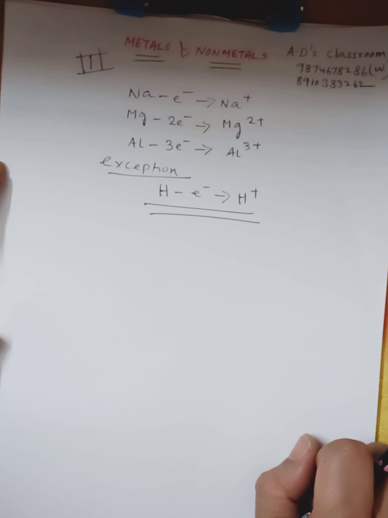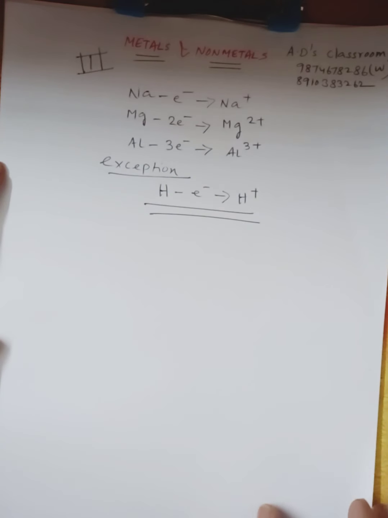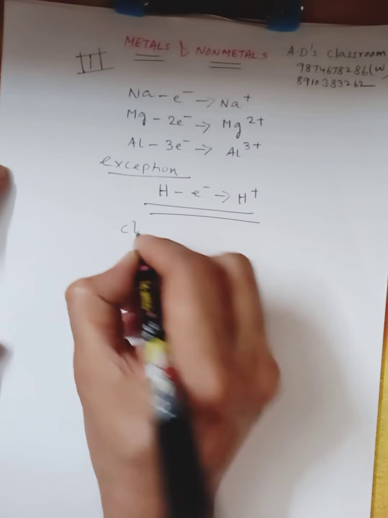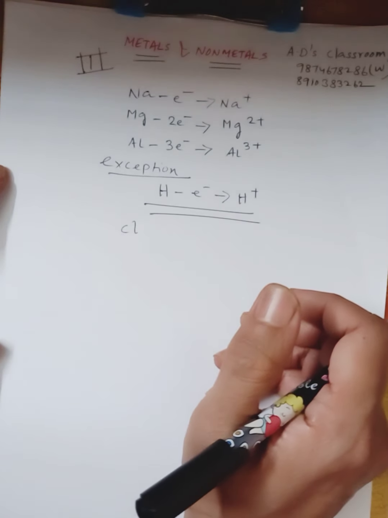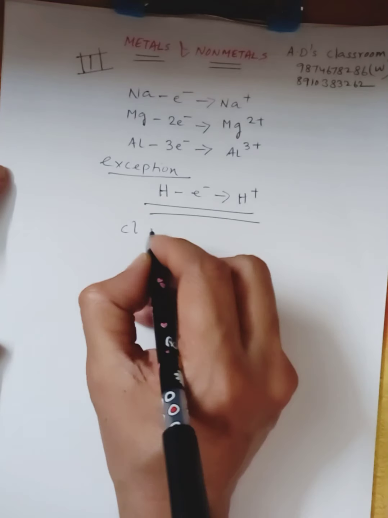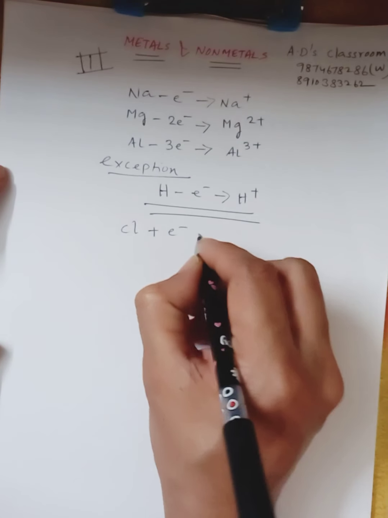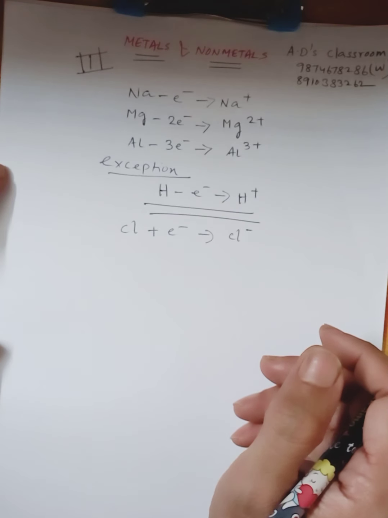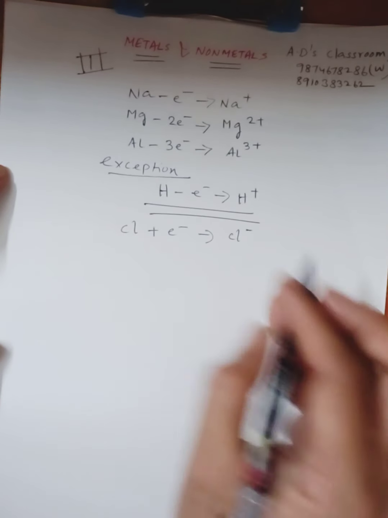Now what about non-metals? Non-metals are elements which form negative ions by the gain of electrons. For example, chlorine. The symbol of chlorine is Cl. It will gain one electron and we will get Cl-. It's a negative ion, that is basically an anion.